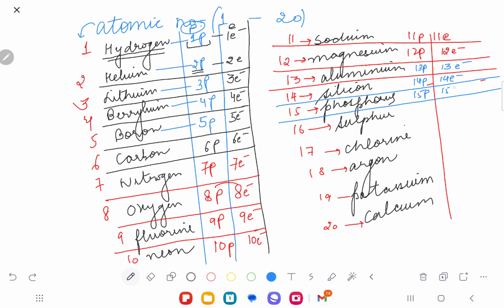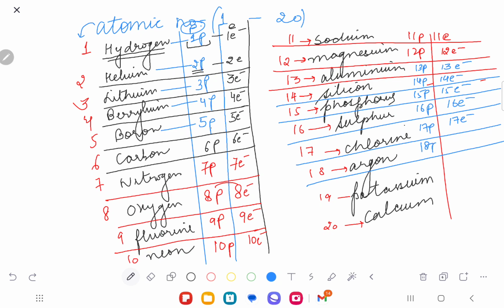15 protons, then 15 electrons. 16 protons, then 16 electrons. 17 protons and 17 electrons. 18 protons and 18 electrons. 19 protons and 19 electrons. 20 protons and 20 electrons. Are you understanding my point?